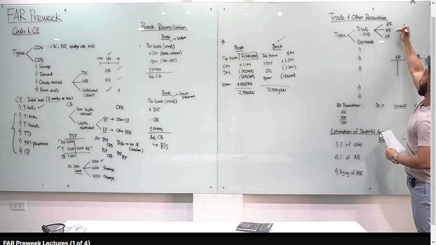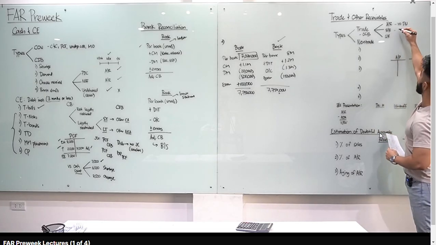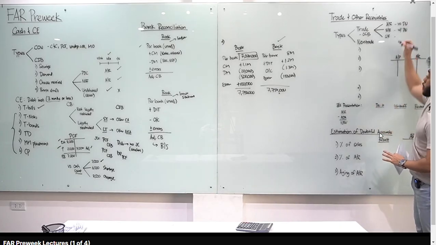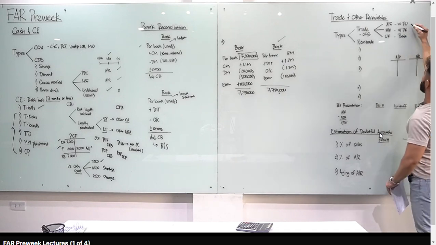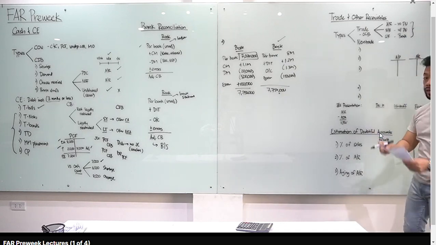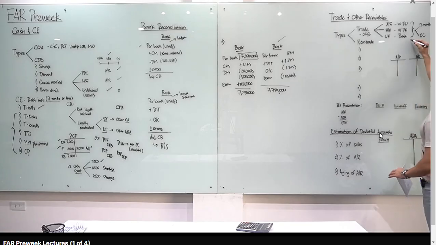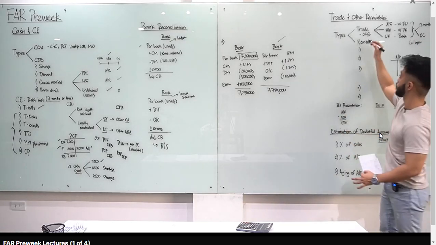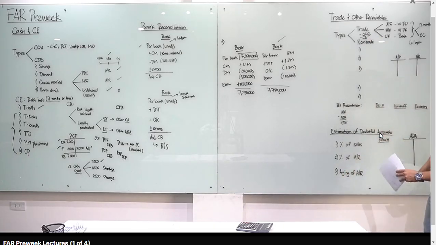Kapag sinabing accounts receivable, walang promissory note. No promissory note. Kapag sinabing notes receivable, with promissory note. Okay? Pag sinabing loans receivable, parang AR din siya, pero point of view ng bangko, ng bank. Alright? Now, since trade receivable sila, ang rule natin in accounting, pag collectible sila within 12 months, or operating cycle, whichever is longer, right? Yan yung rule natin. Pero pag trade receivable, since related yan sa ordinary course of business, ang presentation mo lagi dyan is current asset. Alright? So yun yung rule natin for trade receivables.